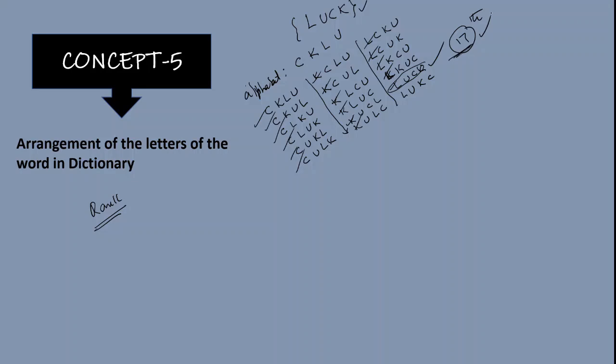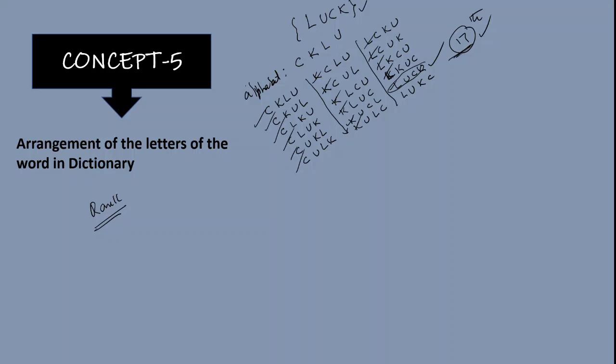That 17th place represents the rank of the word luck. In general, they are asking this kind of questions in JEE Mains examination. Recently in 2020 January and September sessions also, questions were repeated. Since it is a 4-letter word, at least I can manage like this.